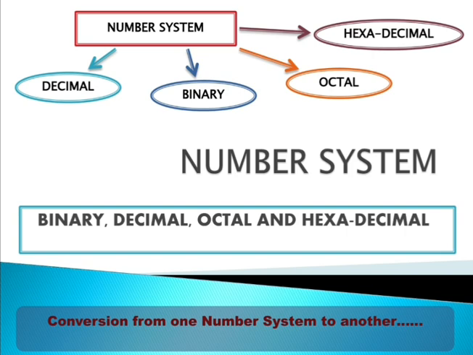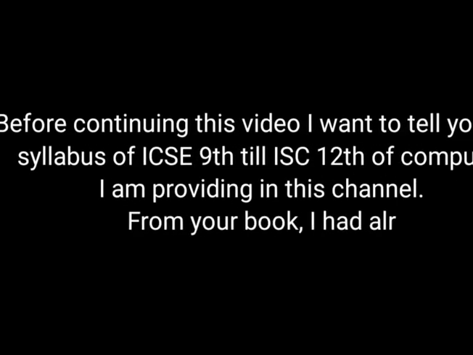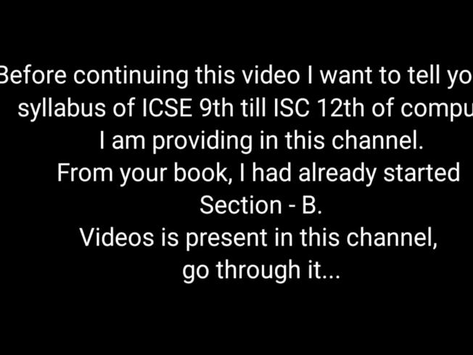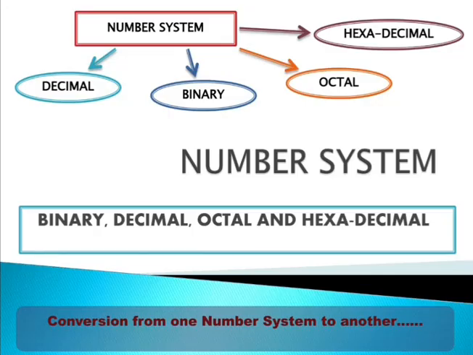When we start maths in our life, we deal with some numbers. That is number system. We deal with numbers which are known as decimal numbers. Normally when we deal with numbers, they are always decimal numbers.